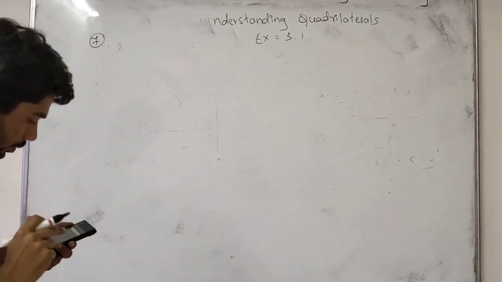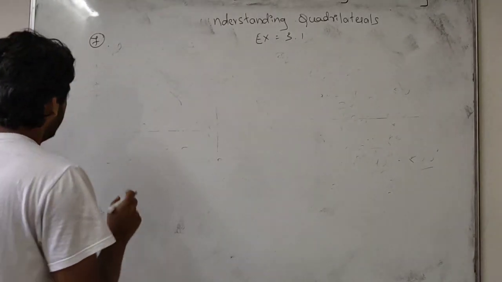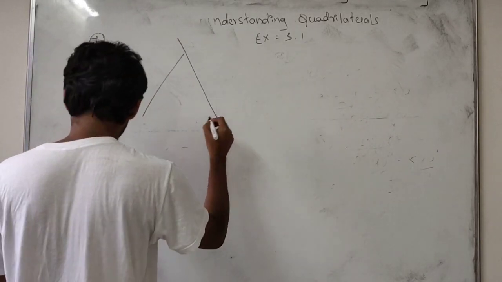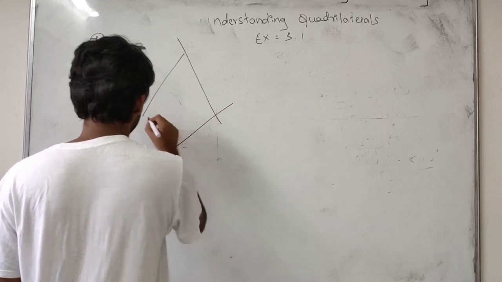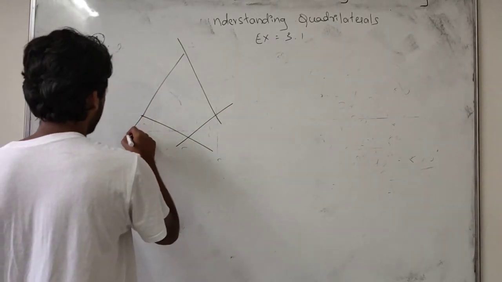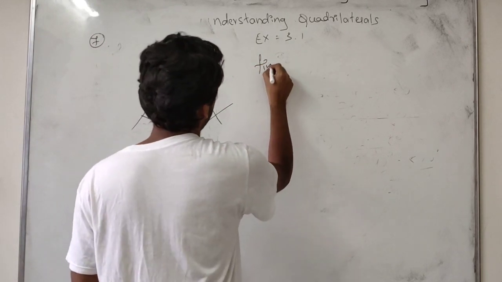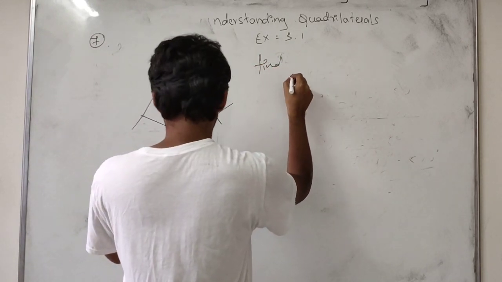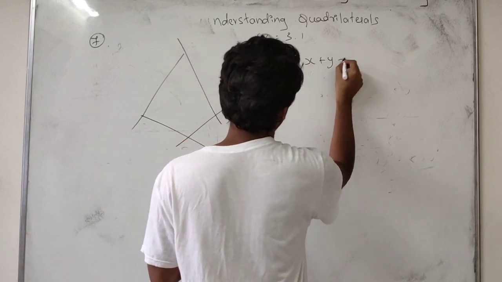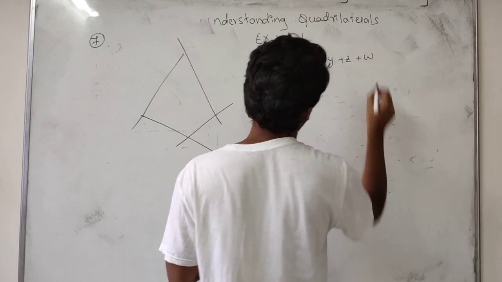So, the seventh one, the problem is like this. What we will find here is x plus y plus z plus w.